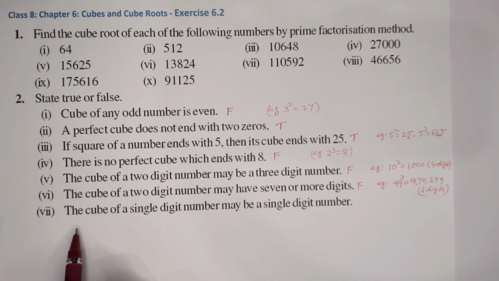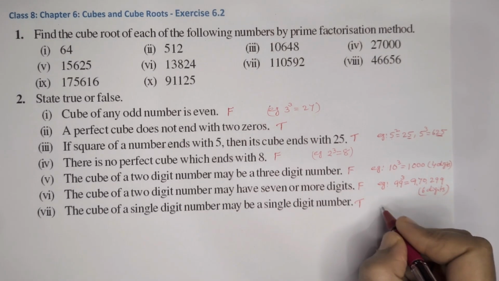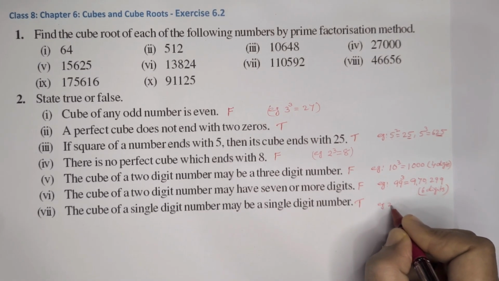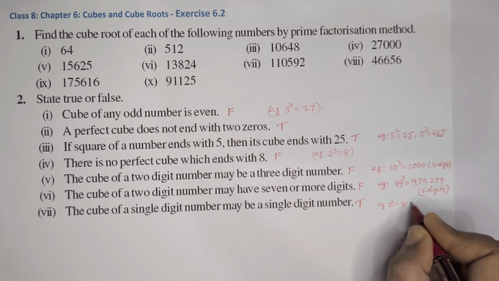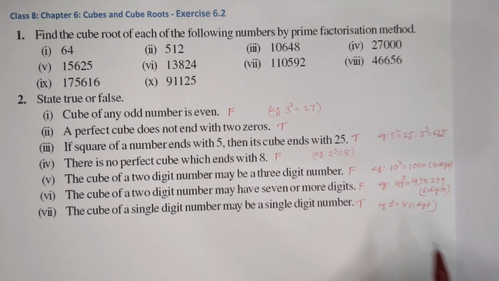Last one. The cube of a single digit number may be a single digit number. That is true. We know that, for example, 1 cube is equal to 1 itself, or 2 cube is equal to 8, a single digit number, only one digit. So this statement is true.